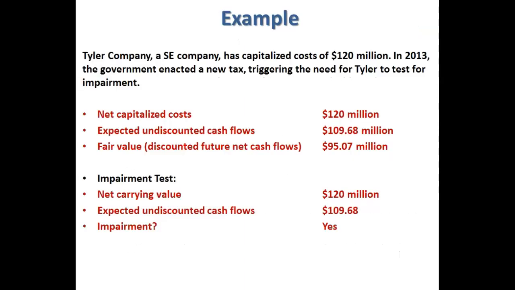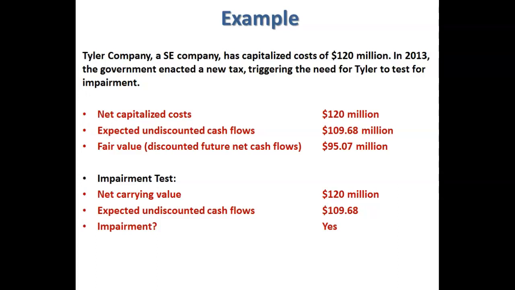For example, Tyler Company, a successful efforts company, has capitalized costs of $120 million. In 2013, the government enacted a new tax triggering the need for Tyler to test for impairment. So we have net capitalized costs of $120 million, expected undiscounted cash flows of $109.68 million. The fair value, or the discounted future net cash flows, are $95.07 million.